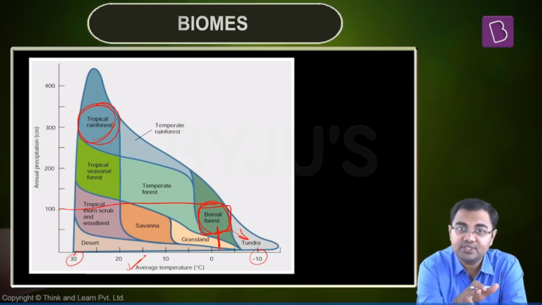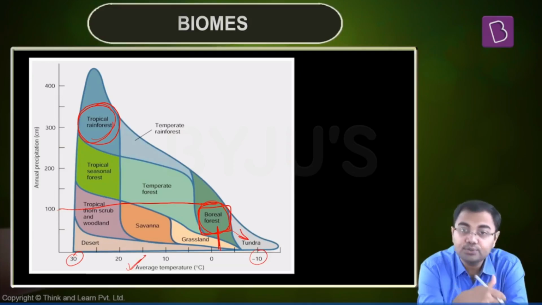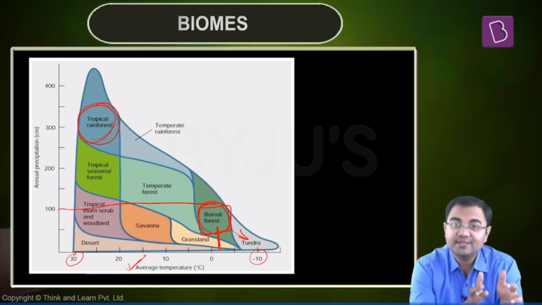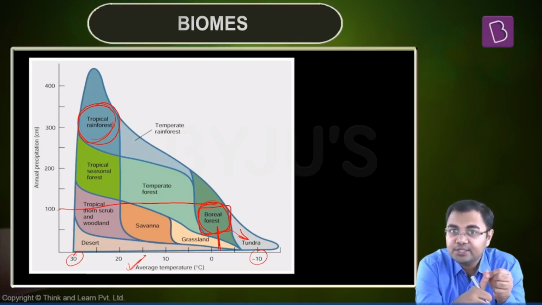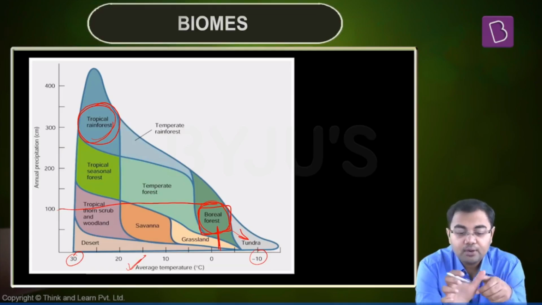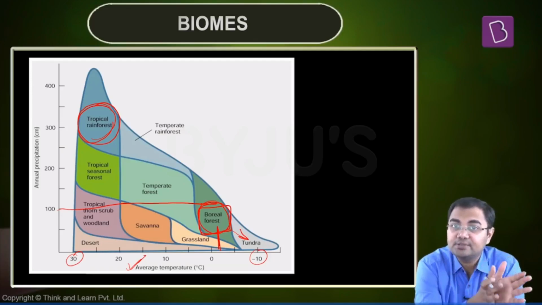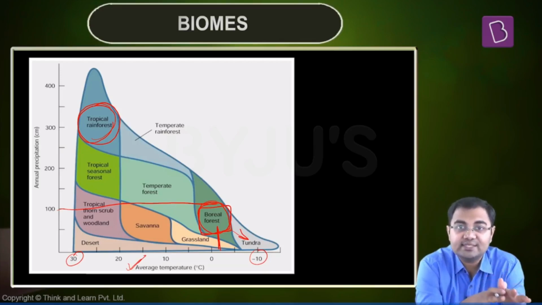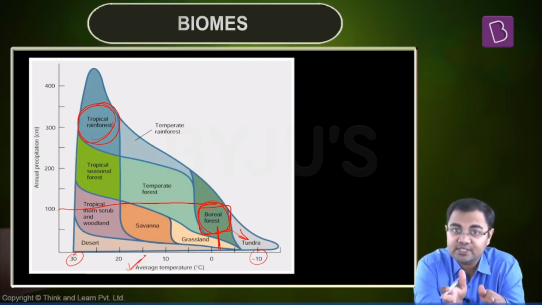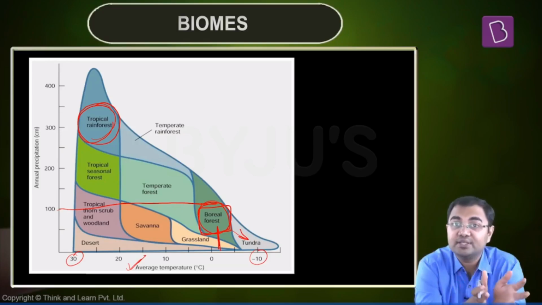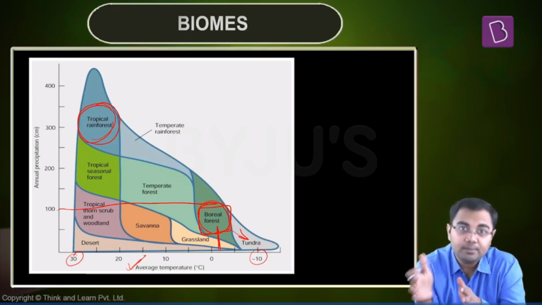These two diagrams that we have seen, you have to understand these two. Go through them, pause it here, make sure that you understand this, and only then move forward. Because after this, one by one, we'll keep moving from one zone, one biome to another. In this manner, we'll look into all the climatic conditions suitable for them and the various examples of the flora and fauna that can be found in each region. But before that, I would suggest that you pause the screen for a minute and look at the last two diagrams that we have seen, because this is the basis of everything that we are going to observe in the upcoming part of the lecture.